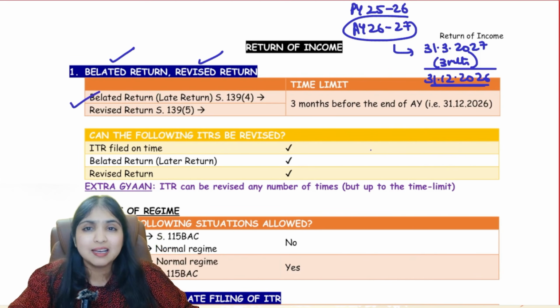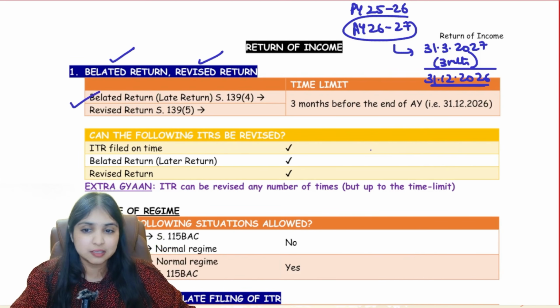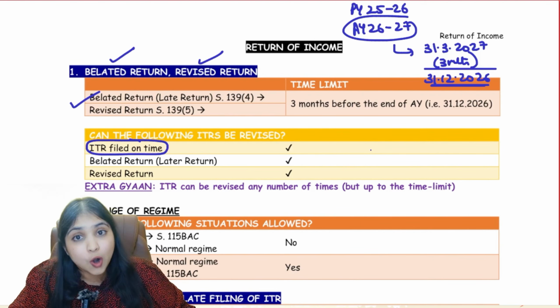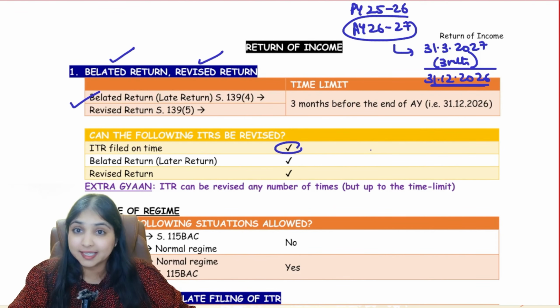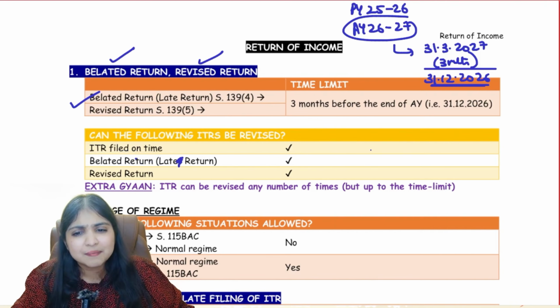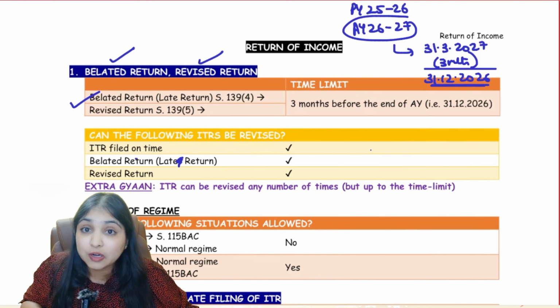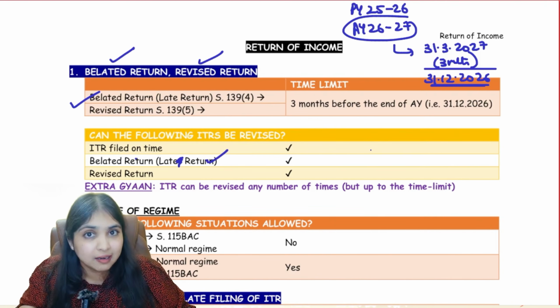Now listen. Let's talk a little bit more about revised return. I filed my ITR on time. Can I revise that return? Yes, I can revise. I filed my return late. Can even late return be revised? Yes, even return filed on time can be revised. Even late return can be revised.